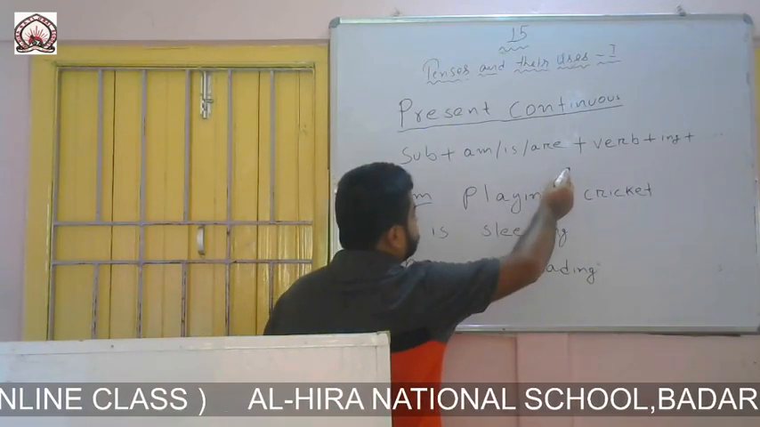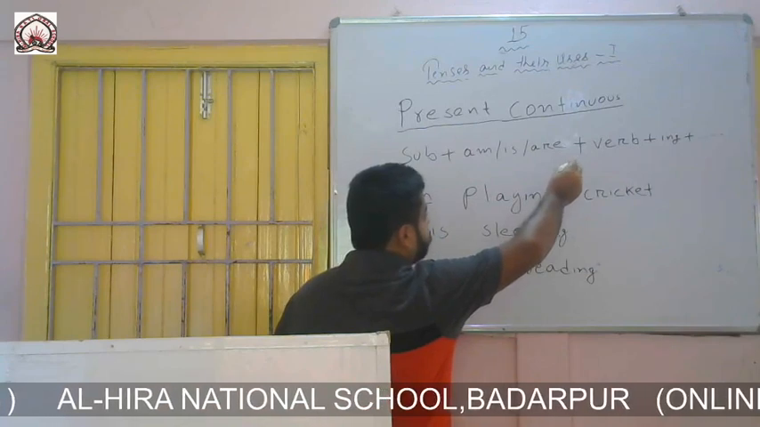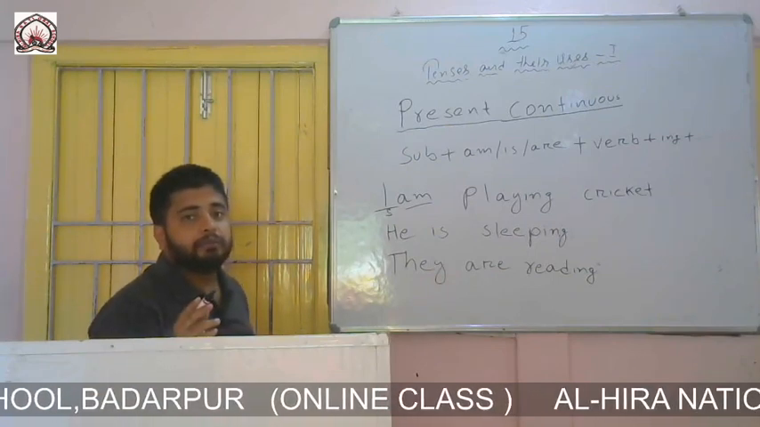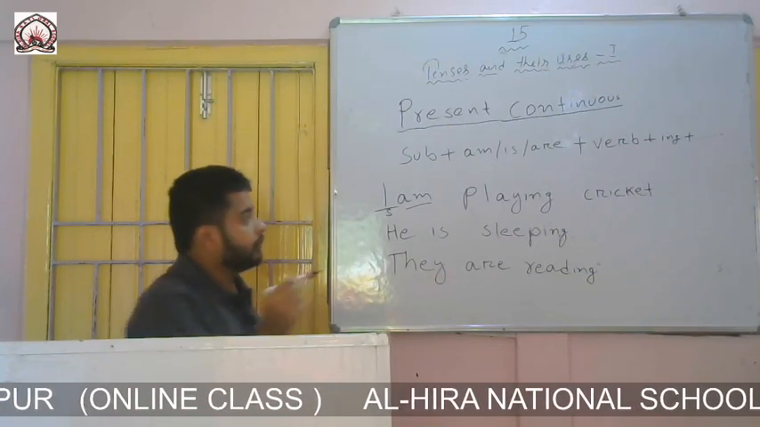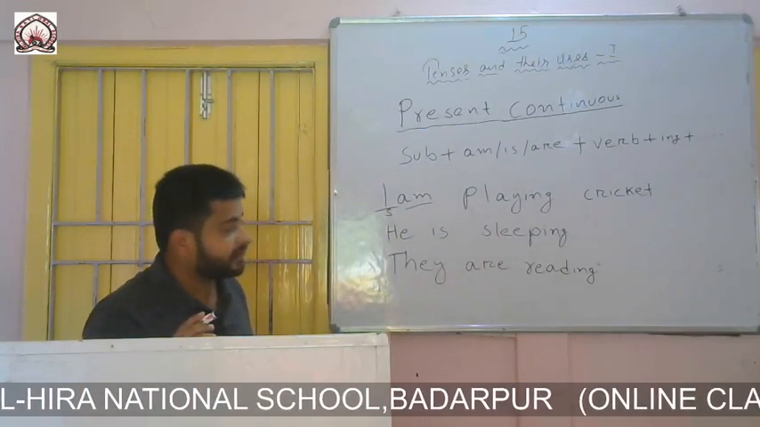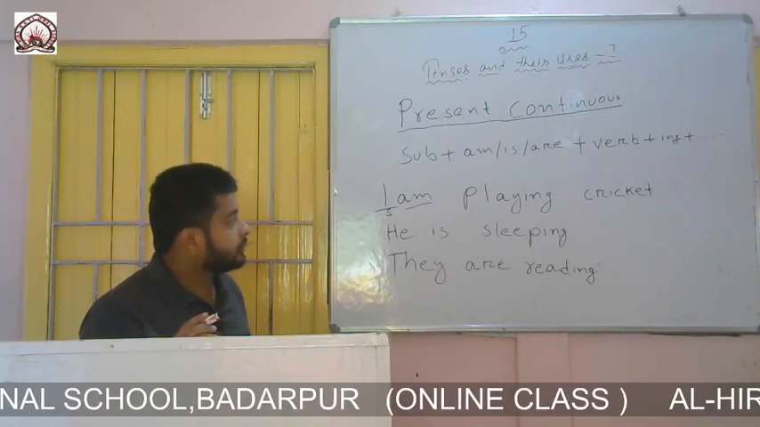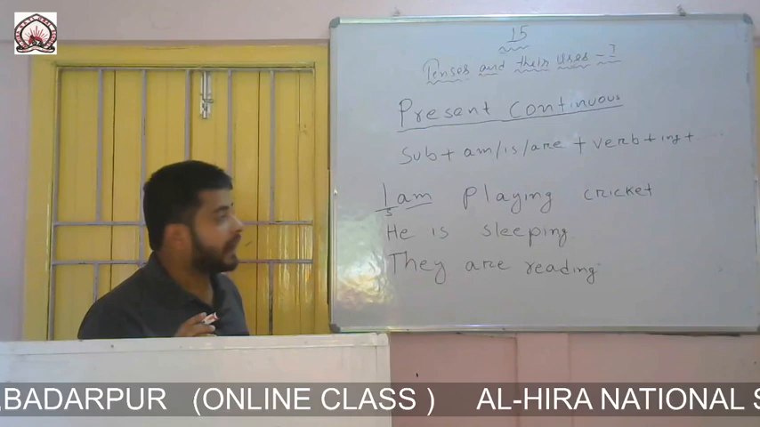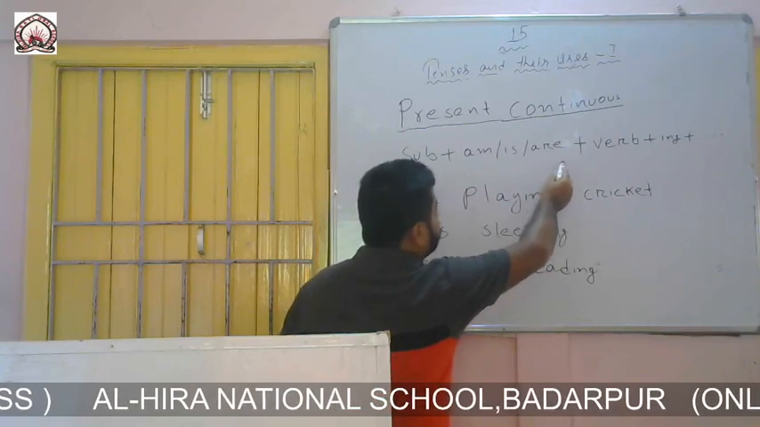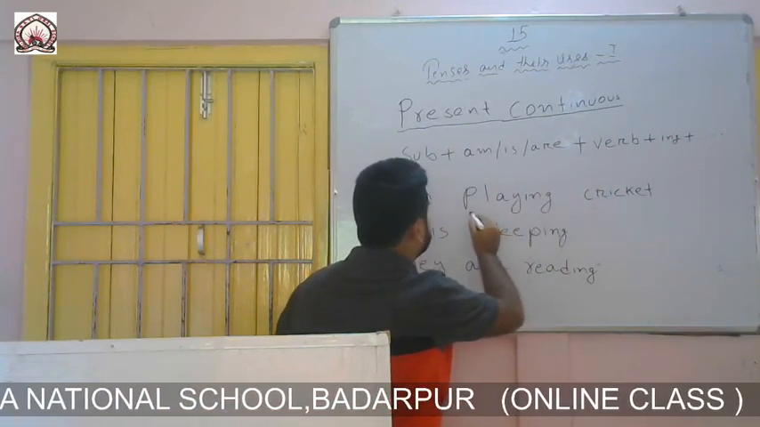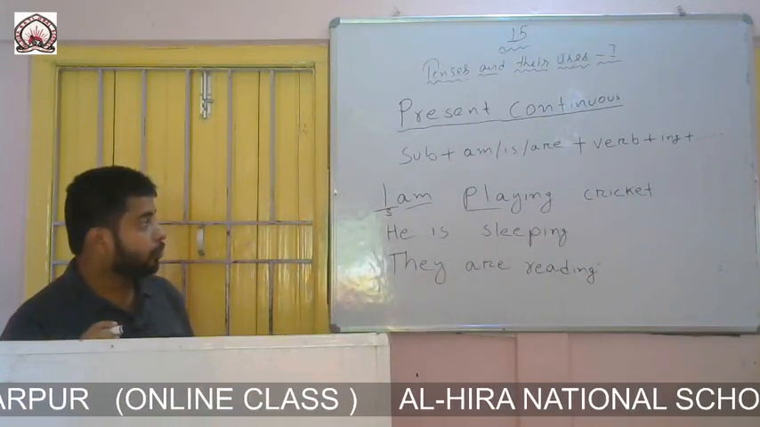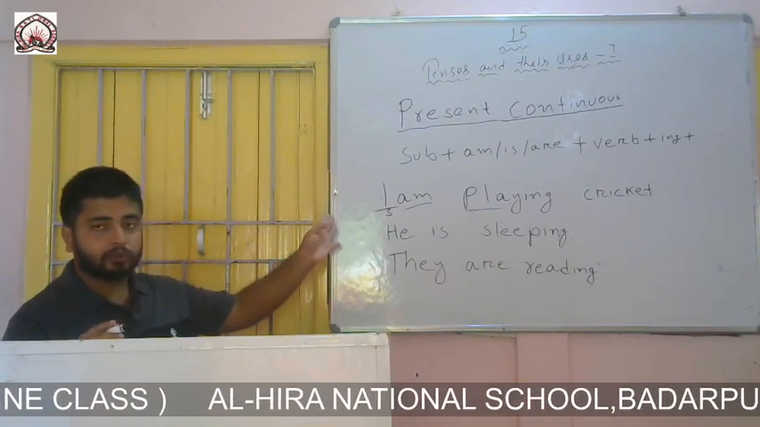Then the formation says that after am, is, or are, we write a verb with ing. So I have written play as my verb with ing form. The verb should be in first form, so play is in first form. We cannot write the third form of the verb with ing. So I am playing, and cricket is the rest part of the sentence. Hope you have understood why I have written am with the subject I.